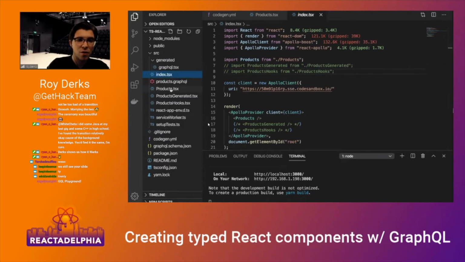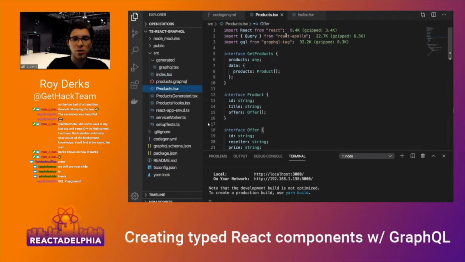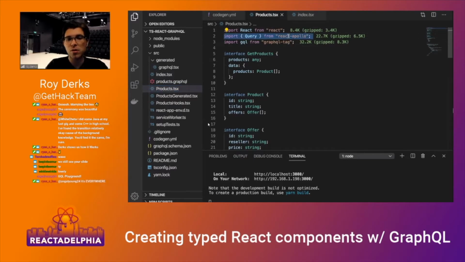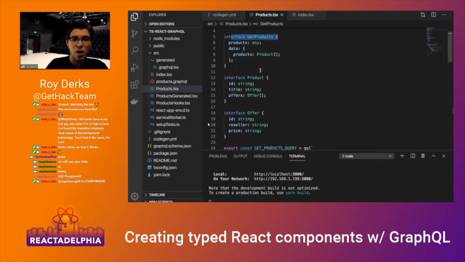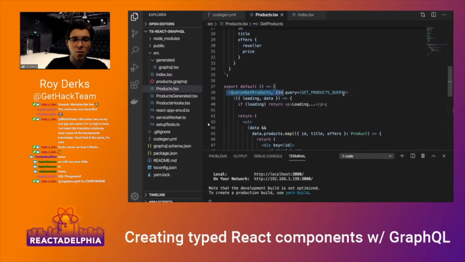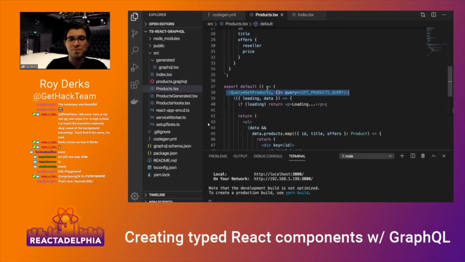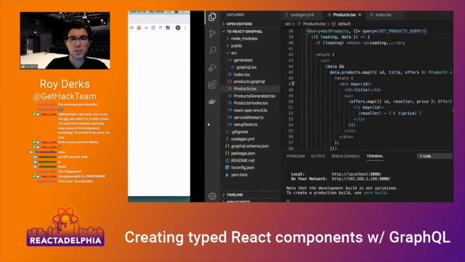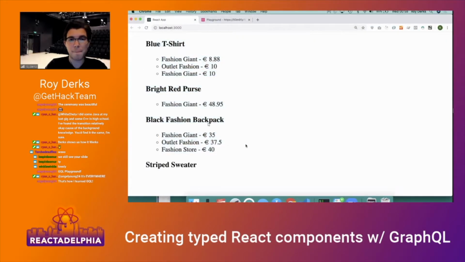In here I've created a component that's using React Apollo. And it's also using TypeScript, which you can see I've defined interfaces. You could have also defined types, doesn't really matter. And also I'm using a Reactadelphia query component. So using this query component, I'm going to get all the information that you can see in this UI.